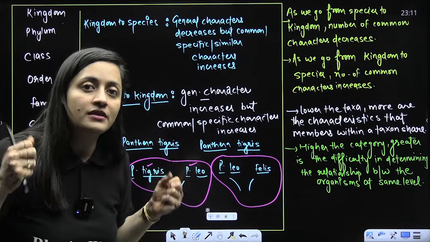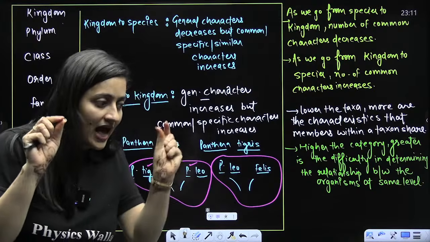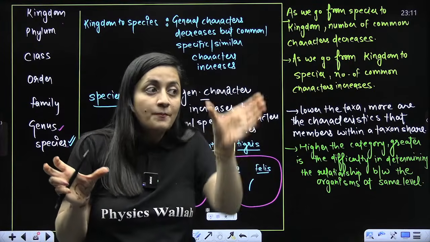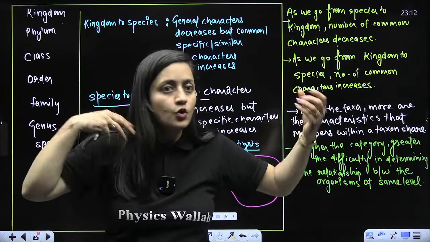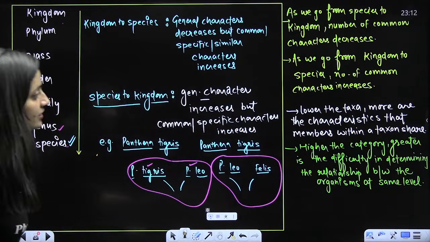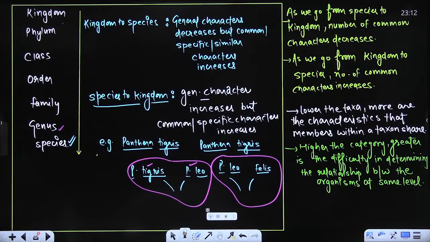How will you determine their relationship? No doubt they have the basic fundamental characters of chordates, but what else? One is aquatic, one is on land, totally different. That is why we are saying when you consider the higher categories, it is difficult to determine the relationship between the organisms at same level, right?